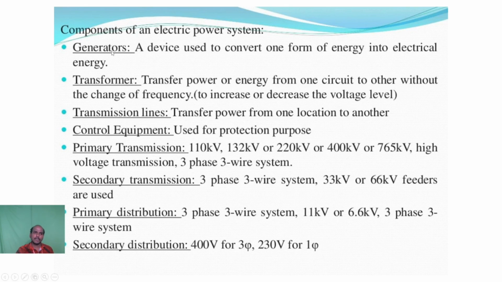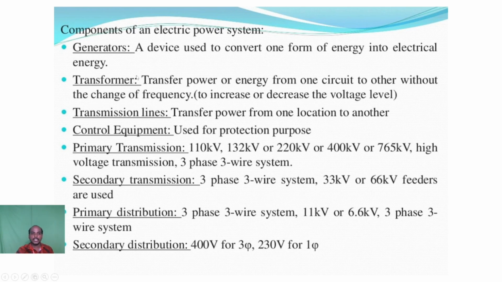The generators will vary in thermal power plant, hydro power plant, nuclear power plant and wind power plant. Different types of generators will be there, so depending upon the requirement, we can choose the generator. Second, we are going to see the transformer.